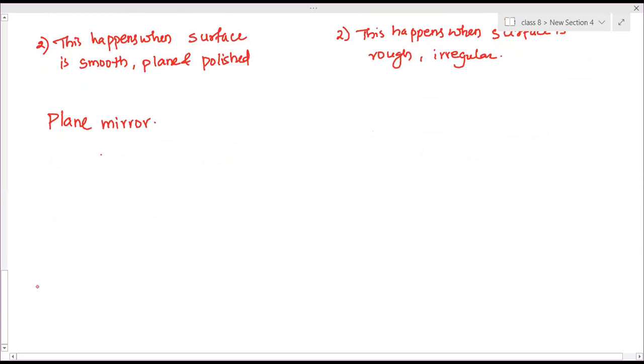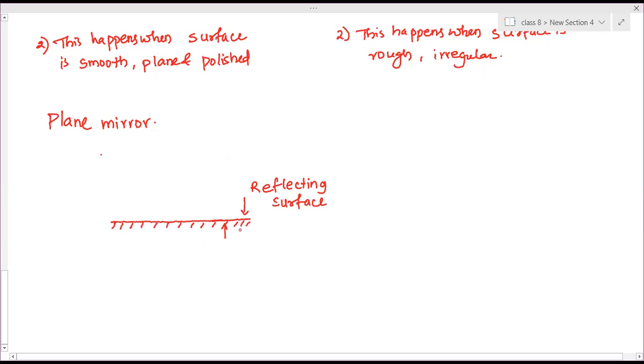Plane mirror: if we are keeping it horizontal, we place it like this. This one straight line shows the plane mirror. Here the front face is the reflecting surface, through which the reflection takes place. And the backside part we show with slant dashes.